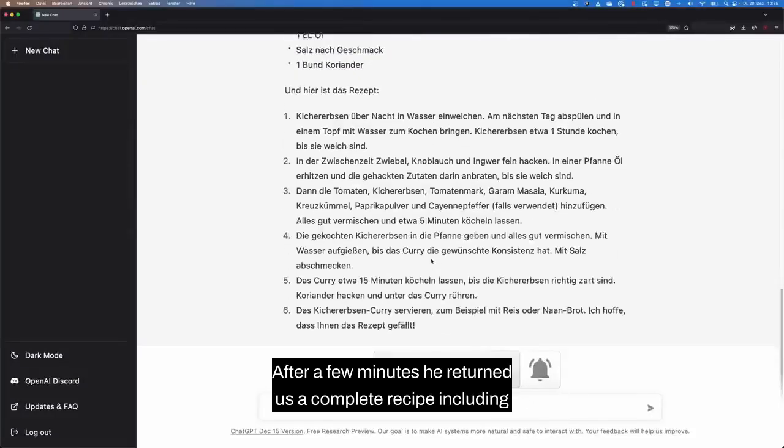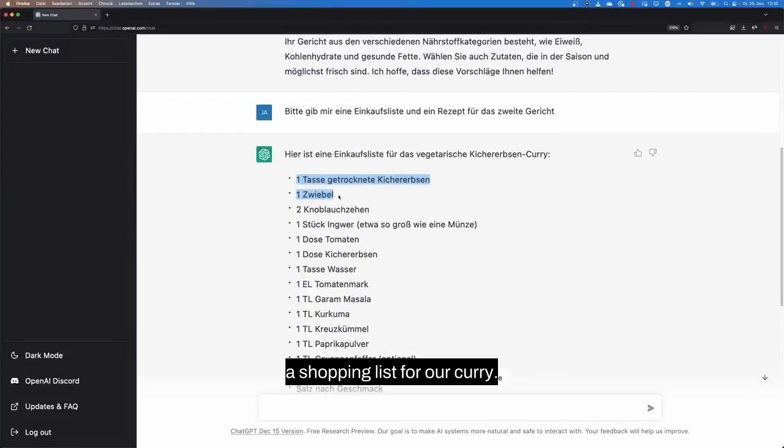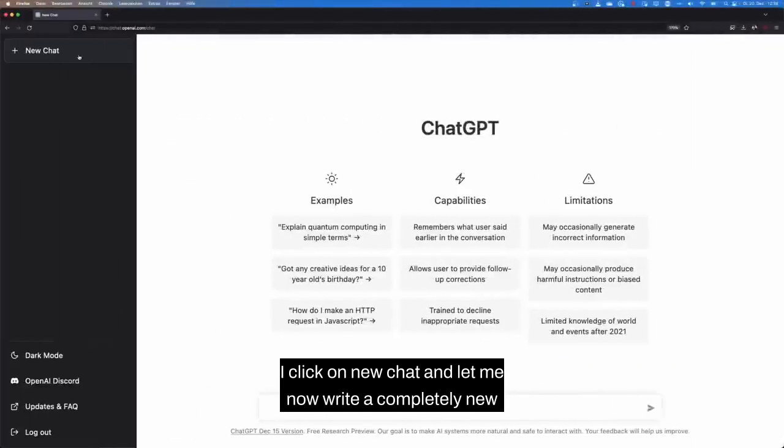After a few minutes he returned a complete recipe including a shopping list for our curry. For example, you could say, okay, he probably just stole a recipe and shopping list from some website or blog, then there really wouldn't be much artificial intelligence in it. That's why we test the whole thing a little more closely. I click on New Chat and let me write a completely new story for ChatGPT.